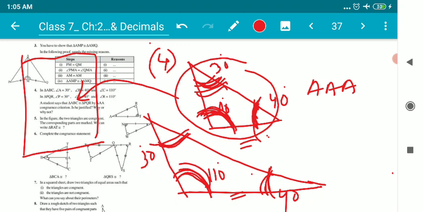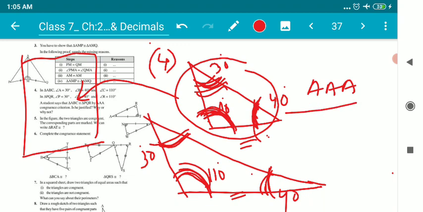So obviously, children, they are not congruent, because they are not of the same size. So two triangles with equal angles can be drawn, but they may not necessarily be congruent with each other.